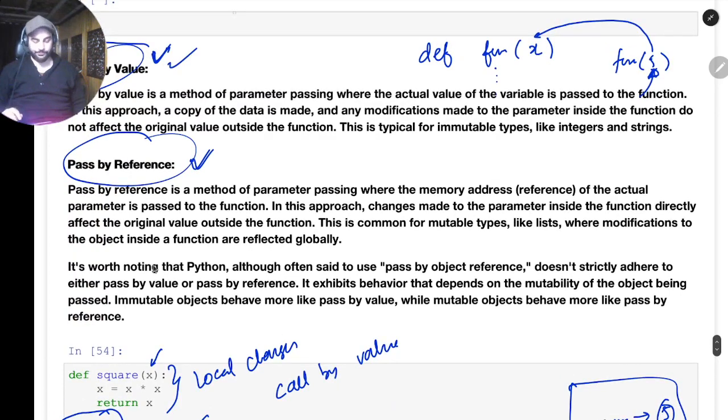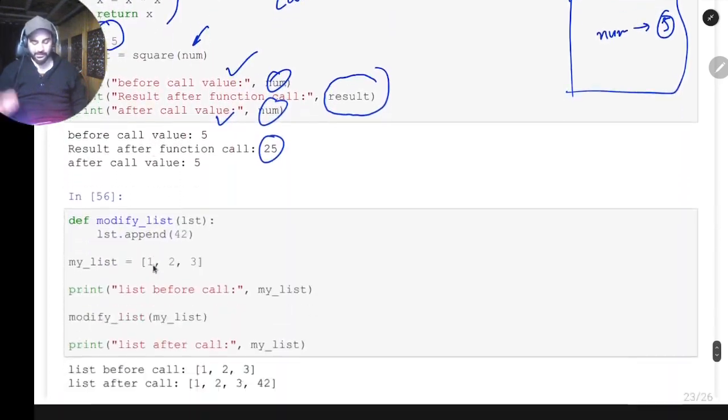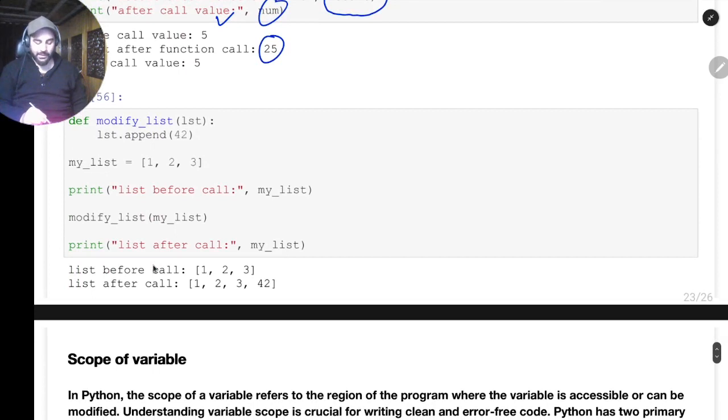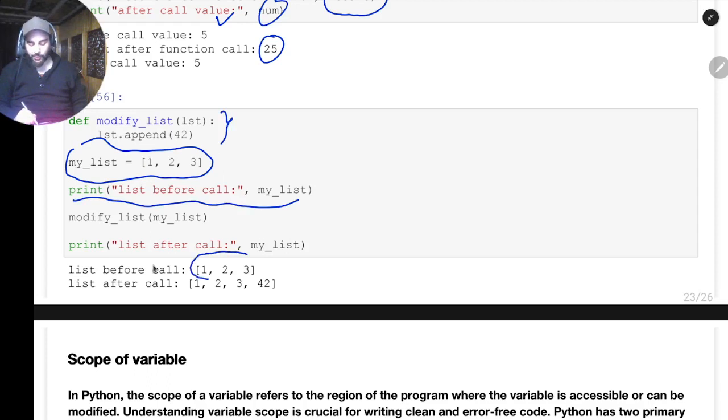But what is pass by reference? Okay, so let me check it. We have a list, my list 1 2 3. This is also a list. So what I am doing is I am making a function which appends a number. Okay, so I am printing this list before the call. So you can see 1 2 3 got printed before the call.